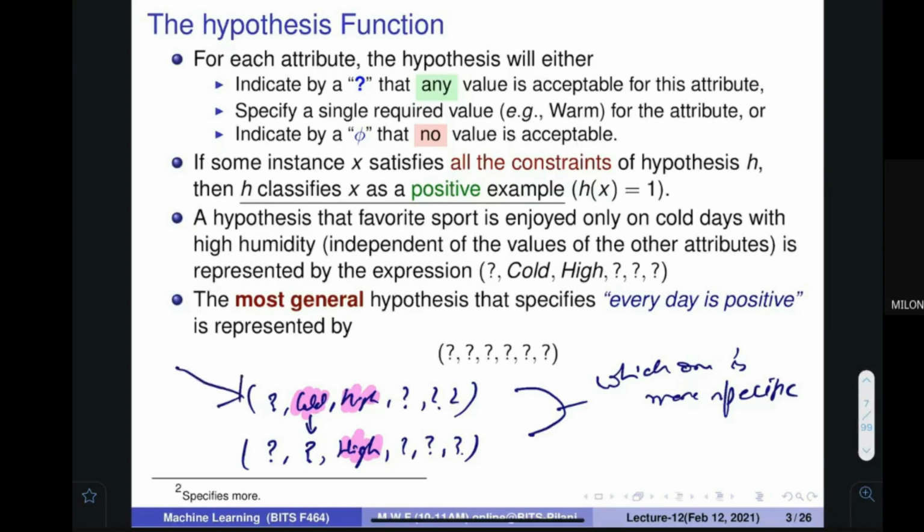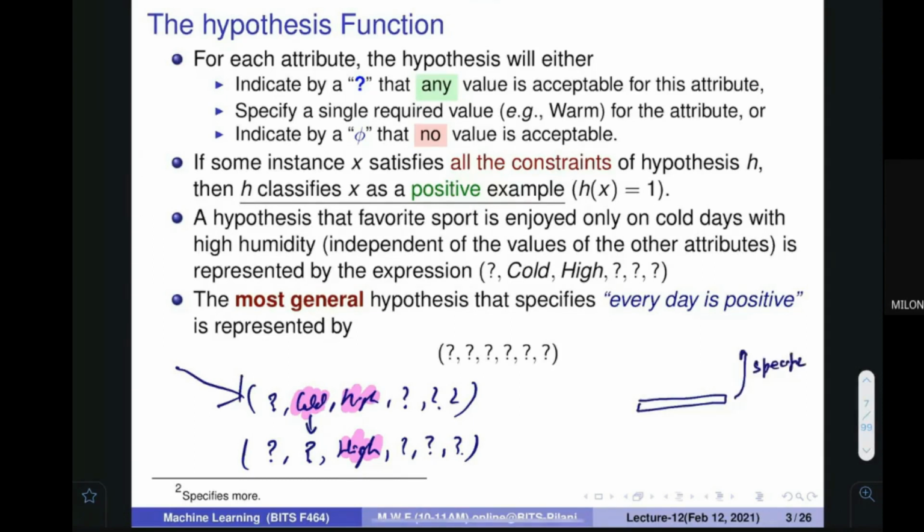Okay. So you are specifying something. When you specify something, what is going to happen? The number of yes actually reduces. So if you are here with some hypothesis and you specify more, the number of yeses is going to be reduced. At the end, what would be the most specific hypothesis? When you put phi at any location, it would not accept any value.